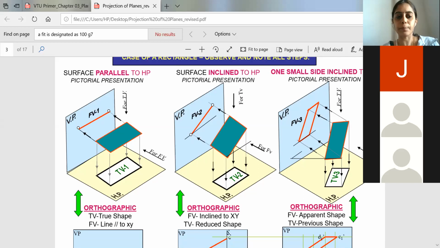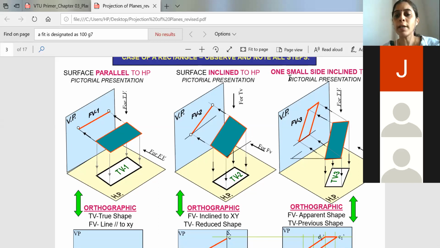And next, when one small side is inclined to the vertical plane. So here you have two large sides and two small sides, right? The sides are also called edges. These four points are the corners. So these are the edges, which has two longer edges and two small edges.